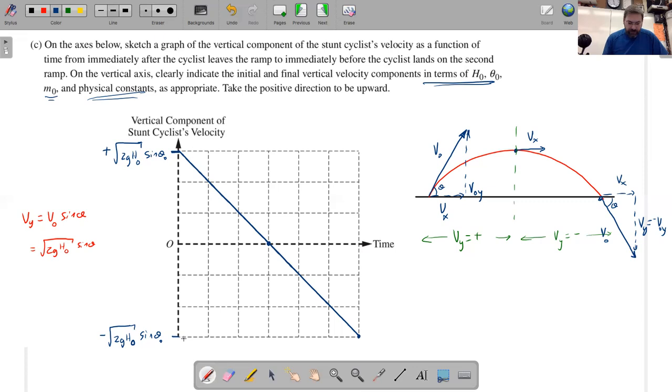I don't think we have to say in terms of time here, but I wouldn't imagine it would be bad to say that this time is the takeoff, this time is at the apex, and this is the time at the landing. Because you're prompted to include those bits of information in the problem, or include the line showing from takeoff to landing. It's self-explanatory, but it's smart to maybe say takeoff, apex, landing. You would not get points taken off for that, I don't suppose. I really can't imagine how that would happen.